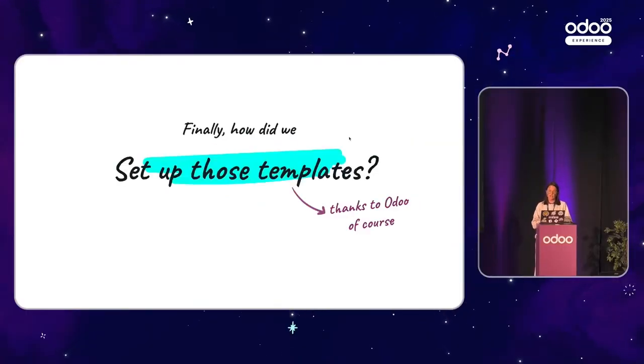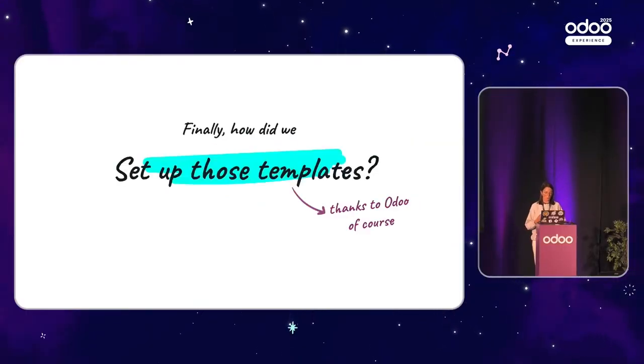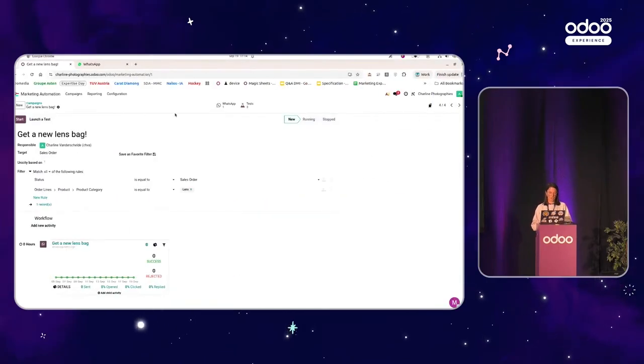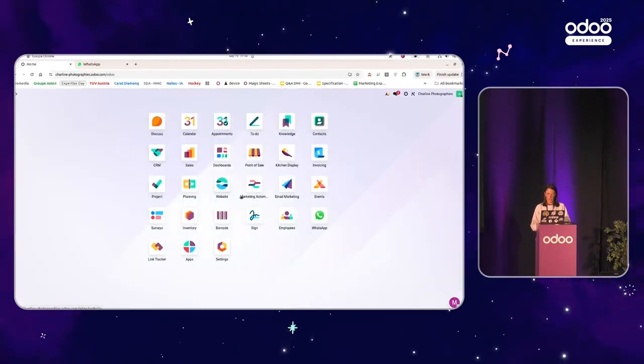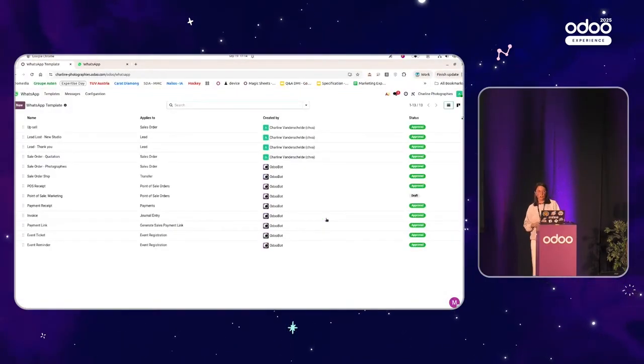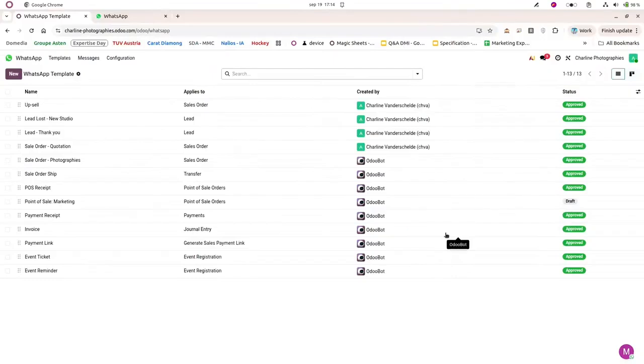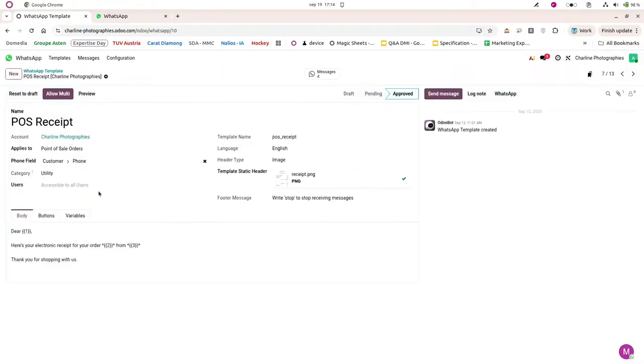Now, how did we set up those templates? Thanks to Odoo, of course, but thanks to the WhatsApp application. So let me show you. Here we have the WhatsApp application. You can see that we have all of my templates. Several are made by Odoo bots, so they're like by default on your database according to the applications that you have in your database. They're already approved by Meta, so if I open one, you will see that I cannot adapt everything in the text and so on.